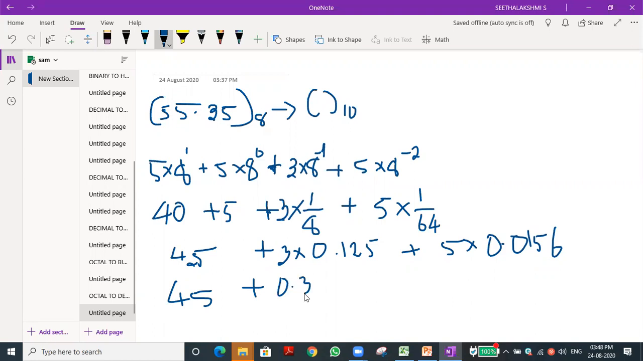0.375. Okay, so we will get this value plus again 5 into 0.0, just do the multiplication. 0.16. Okay, multiply with it, what value do you get? 8, 0.078. 0.078. Okay, so just add this value.